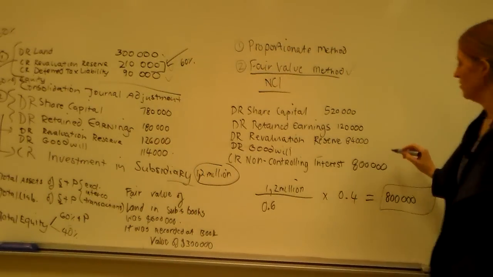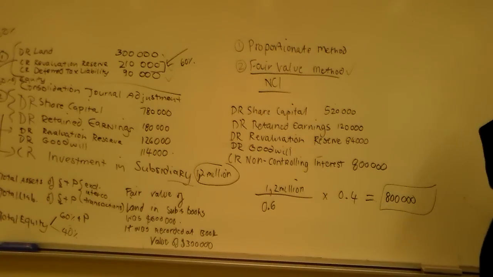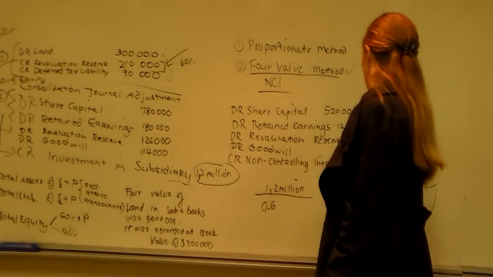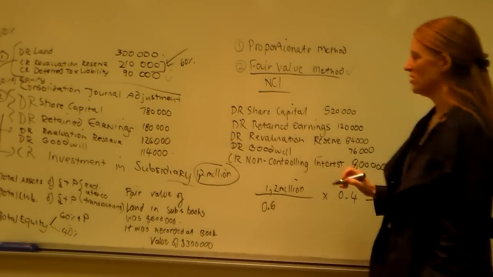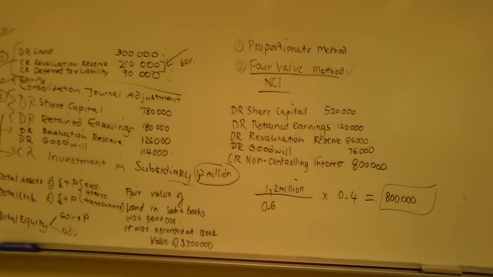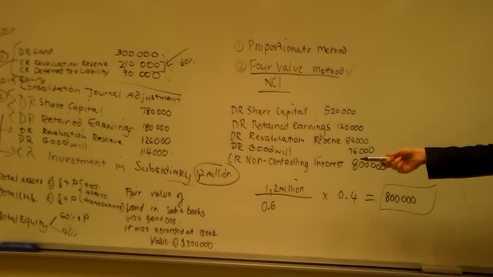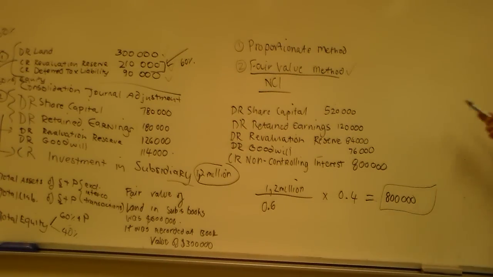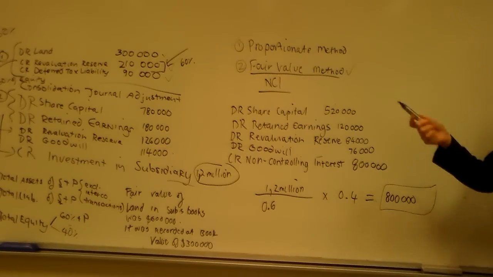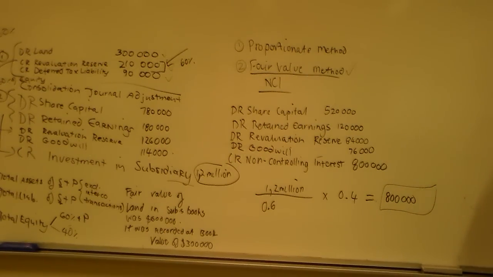So basically 800 minus 520 minus 120 minus 84, it's 76, yeah. Okay, so the total goodwill is in fact, what we're saying is really if someone was willing to pay 1.2 for 60%, someone would pay 2 million for 100%. And obviously that means that your goodwill is in fact not 114, it's actually 190. Does that make sense?